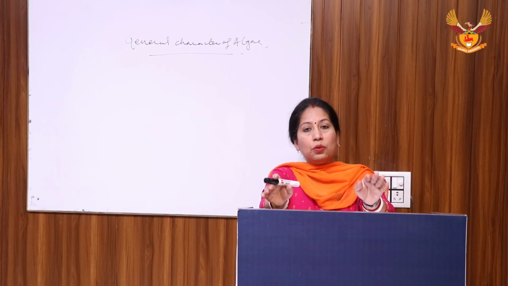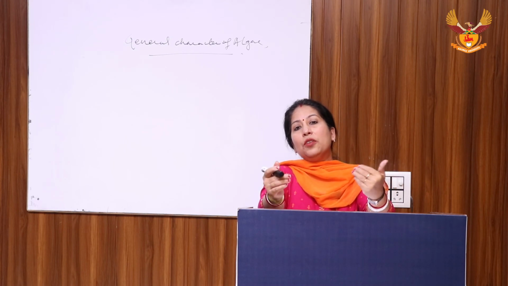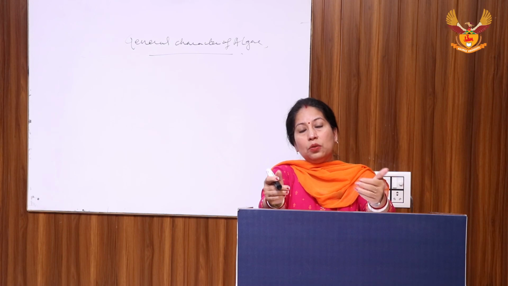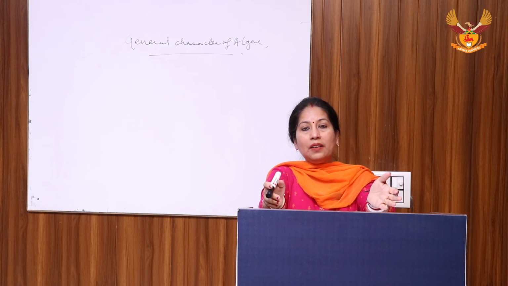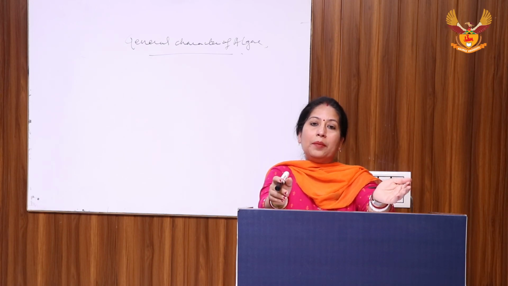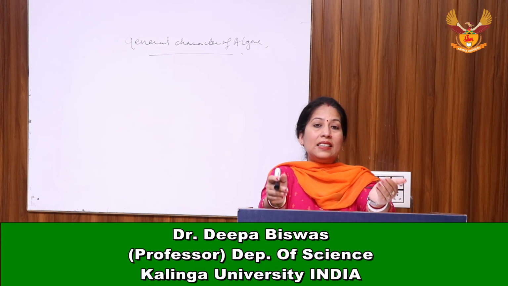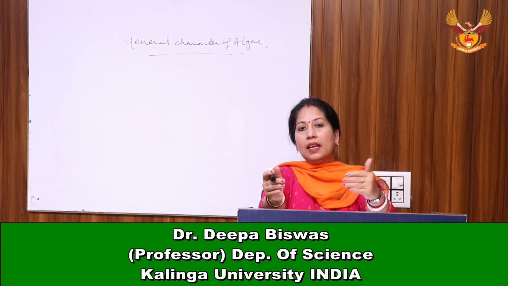The last one is oogamous reproduction, where the female sex organ, that is the oogonium, is fixed and non-motile, whereas the male gamete is small in size and motile because it has antherozoids.